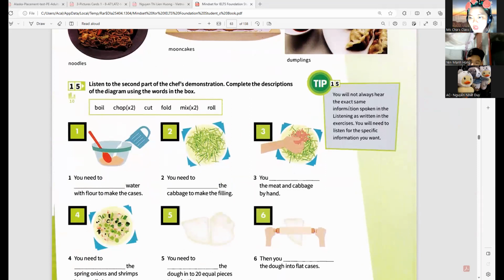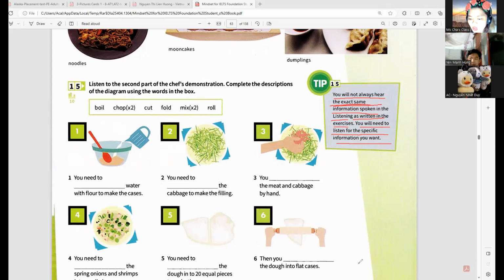All right. So this one, there is a tip. You will not always hear the exact same information spoken in the listening as written in the exercises. You will need to listen for the specific information you want. For example, we don't directly say, my mother is beautiful, but you could say, my mother is good looking. So good looking means beautiful, meaning we are referring to words with the same meaning. It says in here, you will not always hear the exact same information.